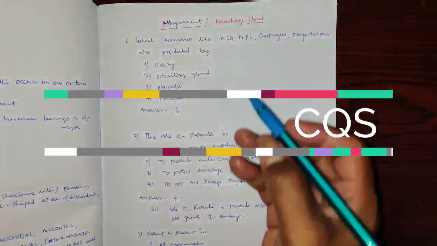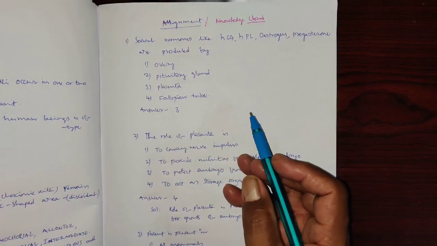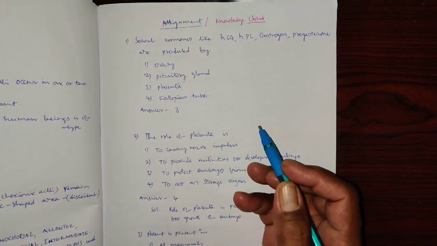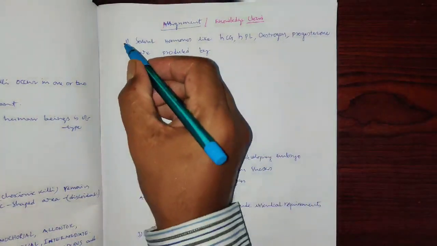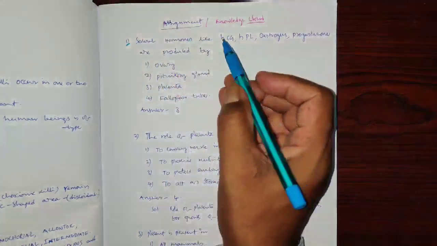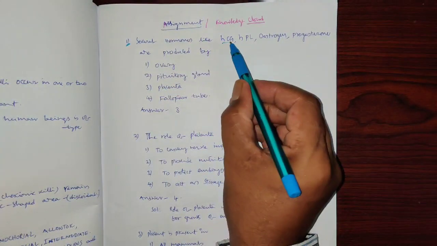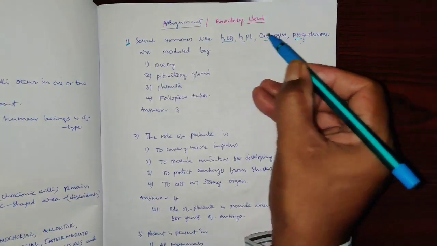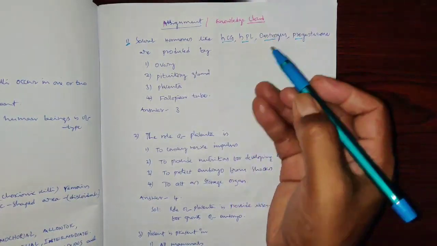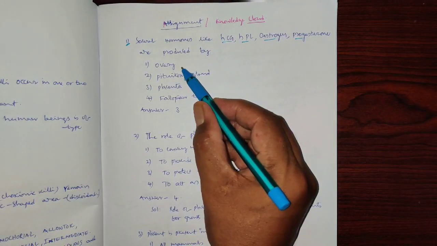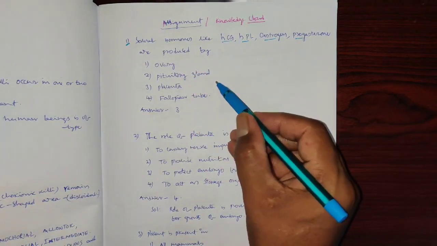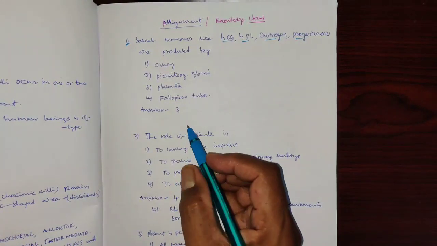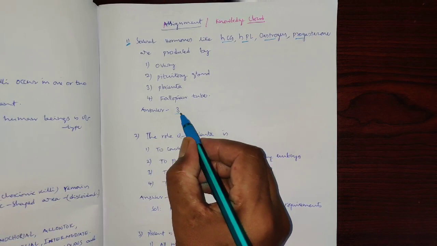Placenta. Now let's talk about a few of the questions related to the placenta, which are more often asked in the NEET level examination. Question number 1: several hormones like HCG, HPL, estrogen, progesterone are produced by. Options given: ovary, pituitary gland, placenta, fallopian tube. Which one is the correct option? As you all know, the correct option is placenta.